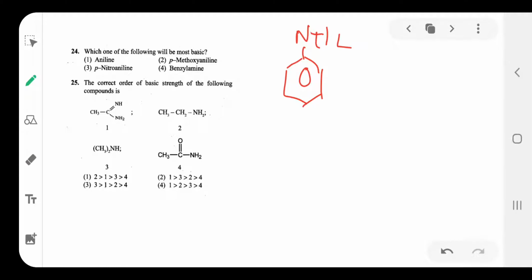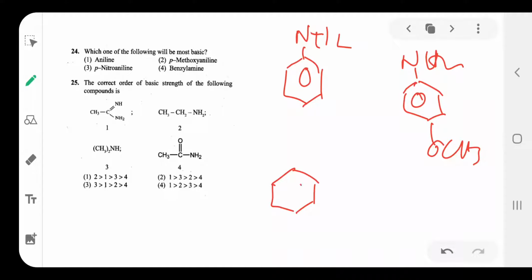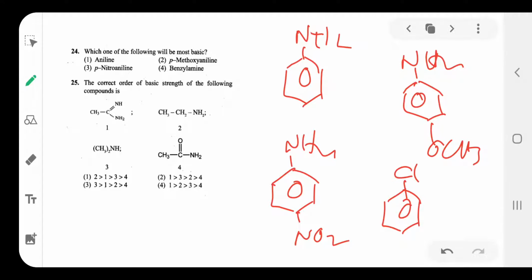So this is aniline. Next, para-methoxyaniline. Next, para-nitroaniline. Next, benzylamine. So this is the structure.